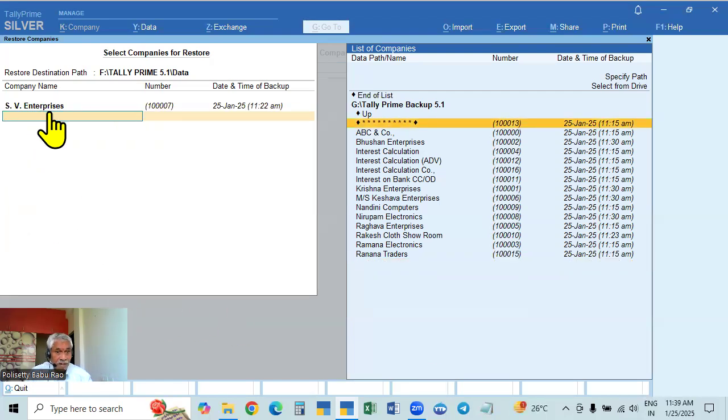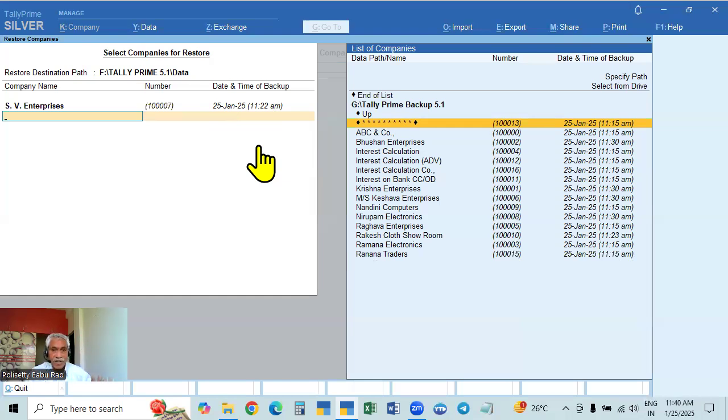It will show the number also, company as well as the number. And also it will show when it was last backed up. That means up to that date and that time, we backed up the data. Data is up to date up to that time. And afterwards, if any data is entered but not backed up, we have to enter it manually because it's not available.